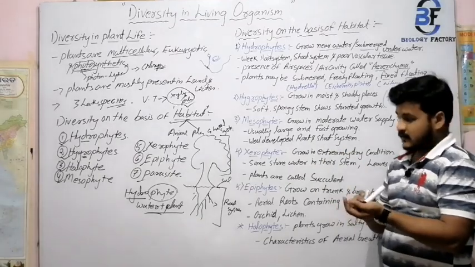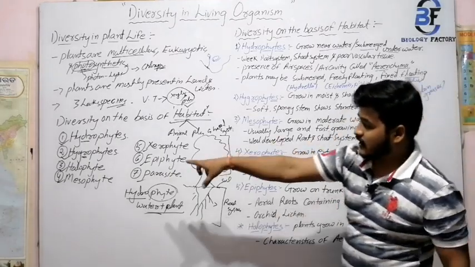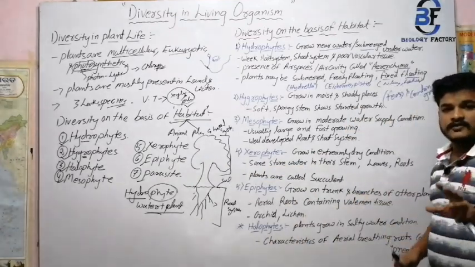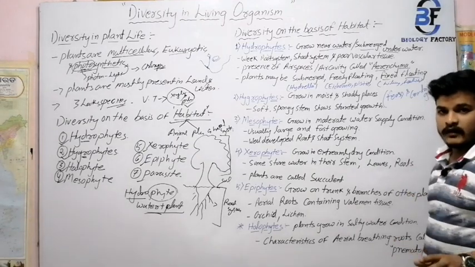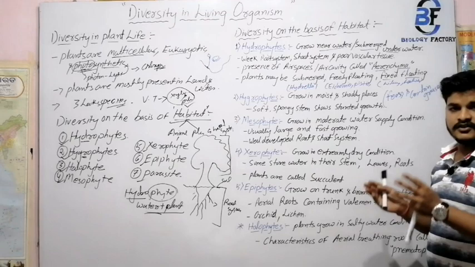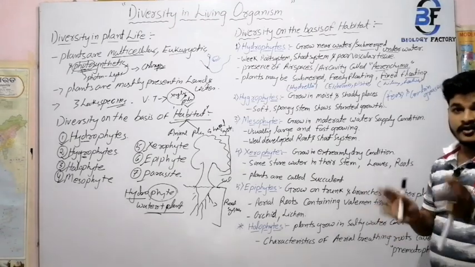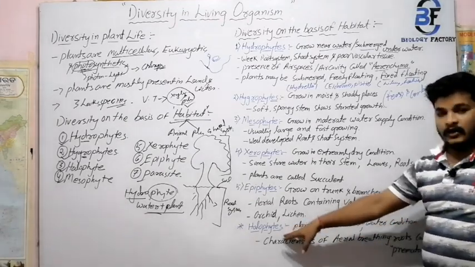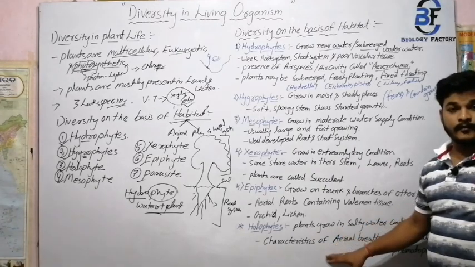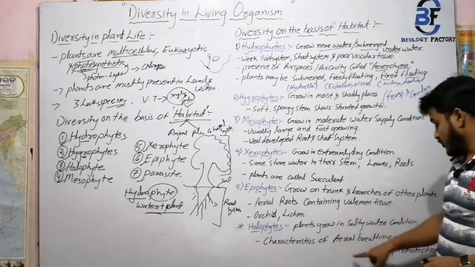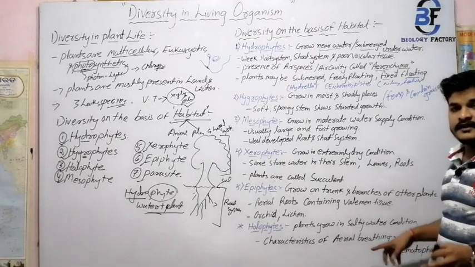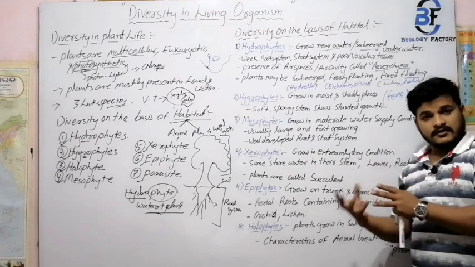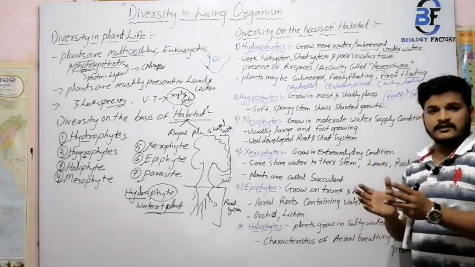Next, mesophytes. I just skipped one thing over here. Another one is halophytes. I just wrote over here halophyte. Halophytes means the plants which grow under salty water, saline water. That means the water contains salt. So the plants that grow in salty water conditions are otherwise known as halophytes. And in halophytes, the most important characteristic feature is aerial breathing. Aerial breathing means the plants which just exchange there. That means the breathing process.